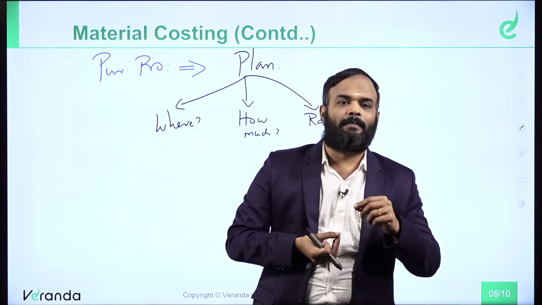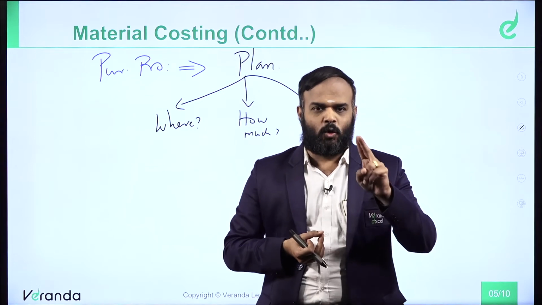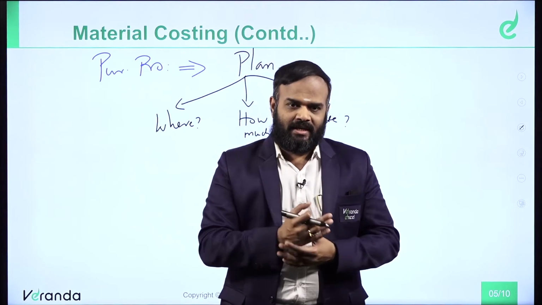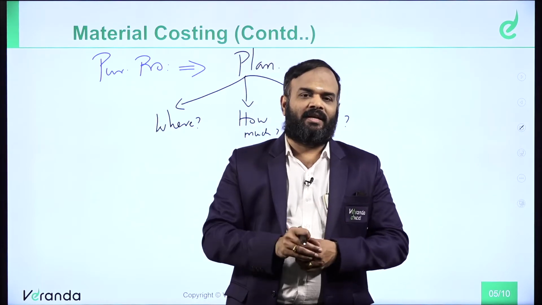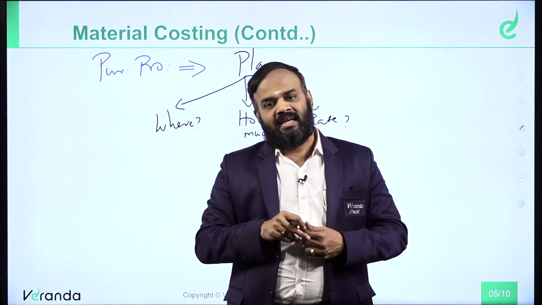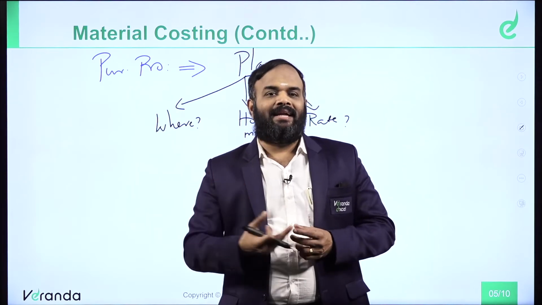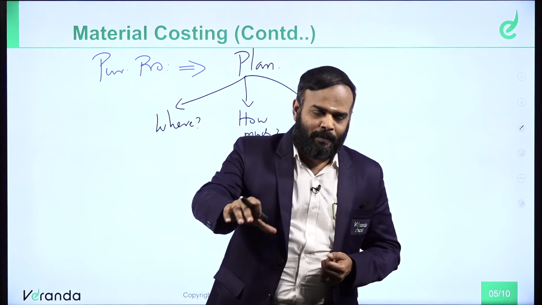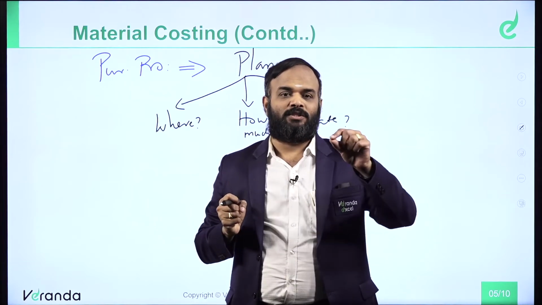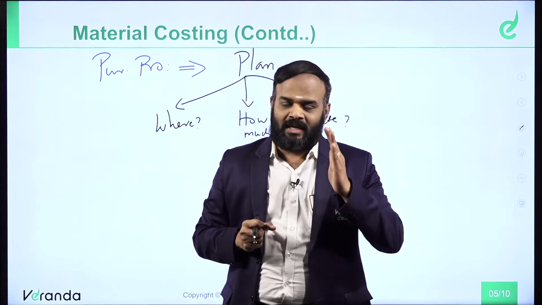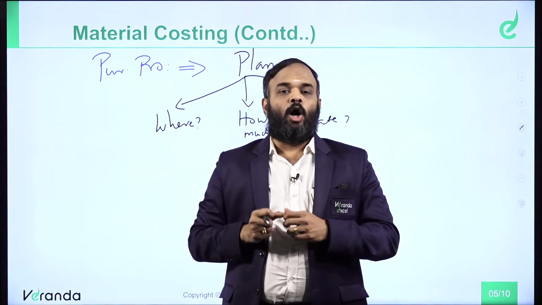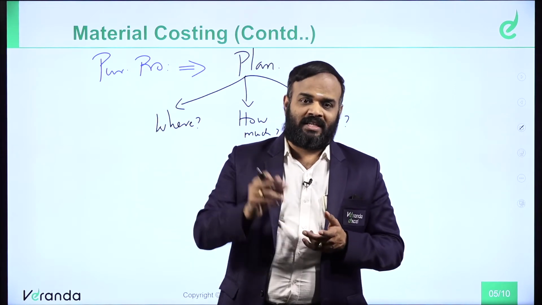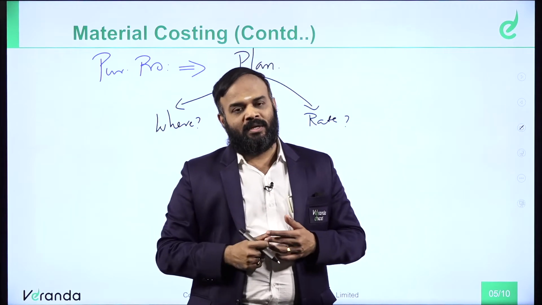In the same manner, for you as an individual, if 200 rupees is a big saving, then from the company's point of view, the company needs raw material on a daily basis. They have to spend lakhs and lakhs of rupees for purchasing the raw material. If they are going to spend lakhs of rupees to buy the raw material, then they should have some proper plan. From which supplier do I have to buy? How much quantity do I have to buy? Whether door delivery is possible or not? Whether they are going to deliver the product to the door or not?